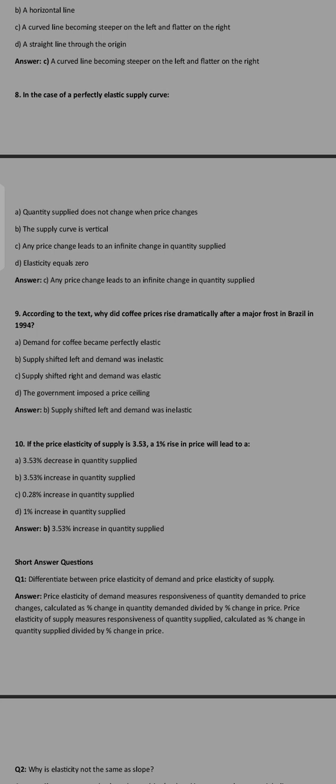MCQs number 10. If the price elasticity of supply is 3.53, a 1% rise in price will lead to a. The answer is option number B, 3.53% increase in quantity supplied.